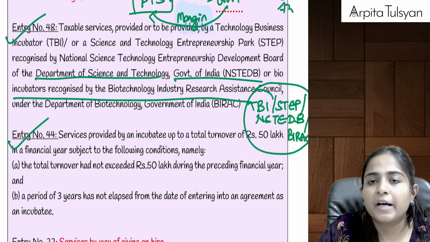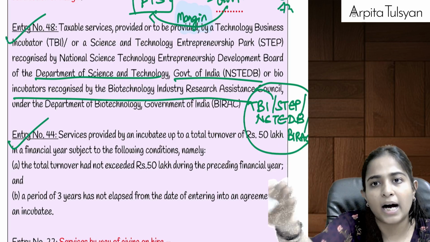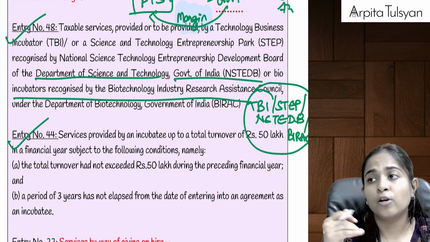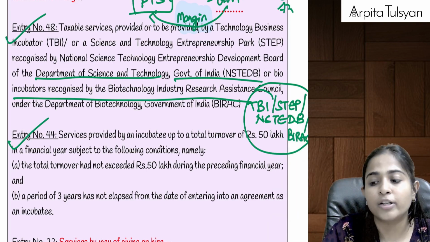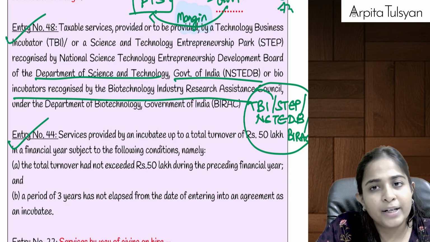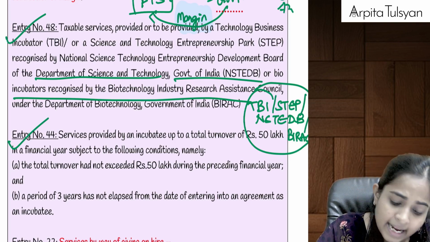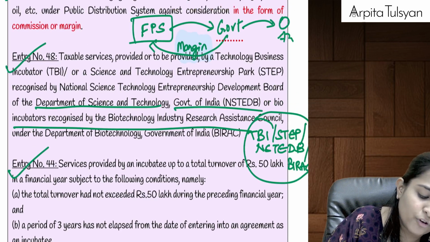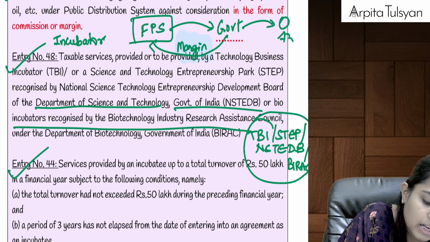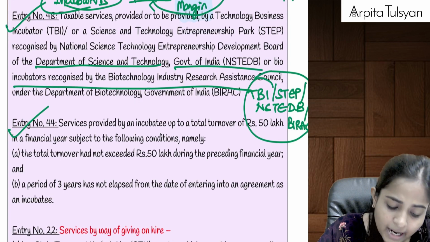If they are providing any taxable services, they are also providing help to other persons, from whom they are going to charge some consideration. They are providing help in doing research, or providing some findings to the new startups. So they are also going to get some consideration, and on that consideration GST is totally exempted. So here basically, you can write: any services provided by incubators will be totally exempted from GST.